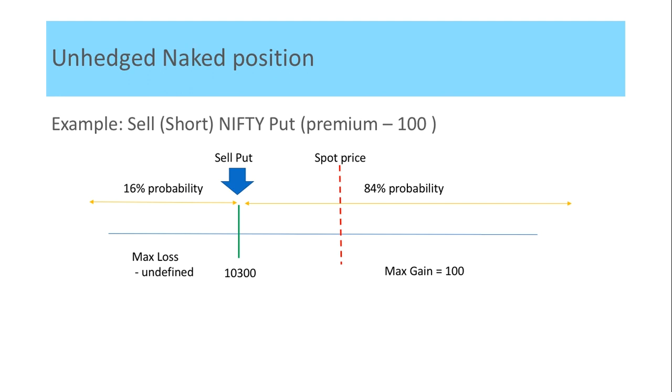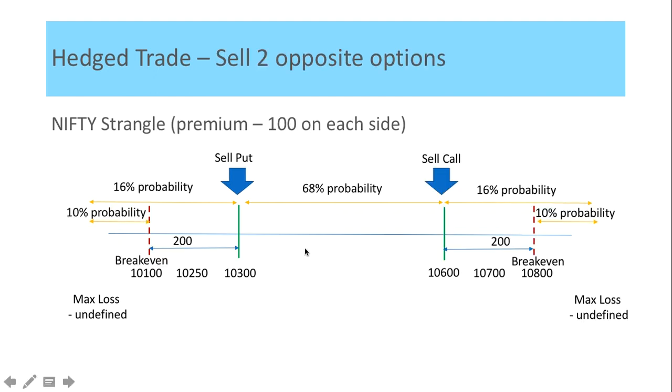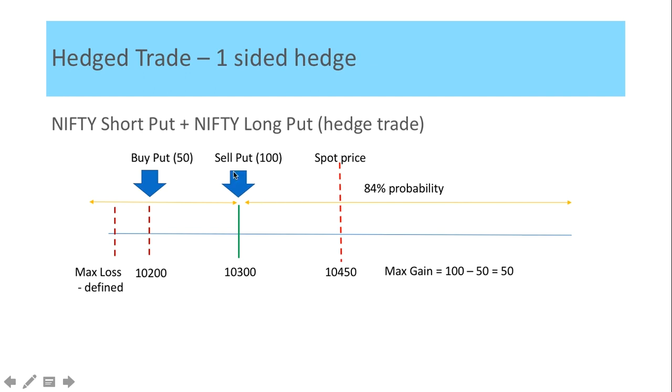But let's say I'm not okay with my undefined downside exposure and I want to cap my maximum possible risk. So in this case, I can buy a put at a strike of 10,200. Since I already have $100 premium on the put option which I've sold at a strike of 10,300, I will not make any loss on this option till 10,200, after which this option will start losing money for me. It will crack below its break even, whereas this put option will start making money after 10,200.